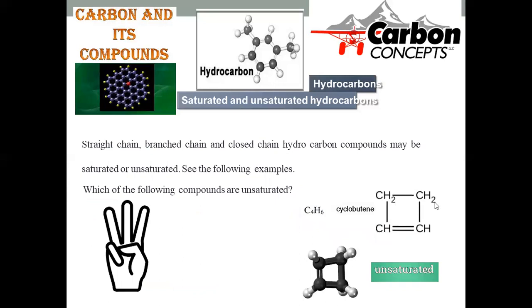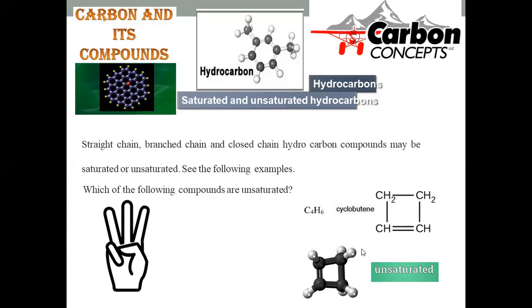Move on to another compound. This is a cyclic compound of 4 carbons, because 1, 2, 3, 4 carbons are there, and in between these 2 carbons, you can find one double bond. It is designated as C4H6. And the name of the compound is cyclobutene. The 3-dimensional representation is also provided.